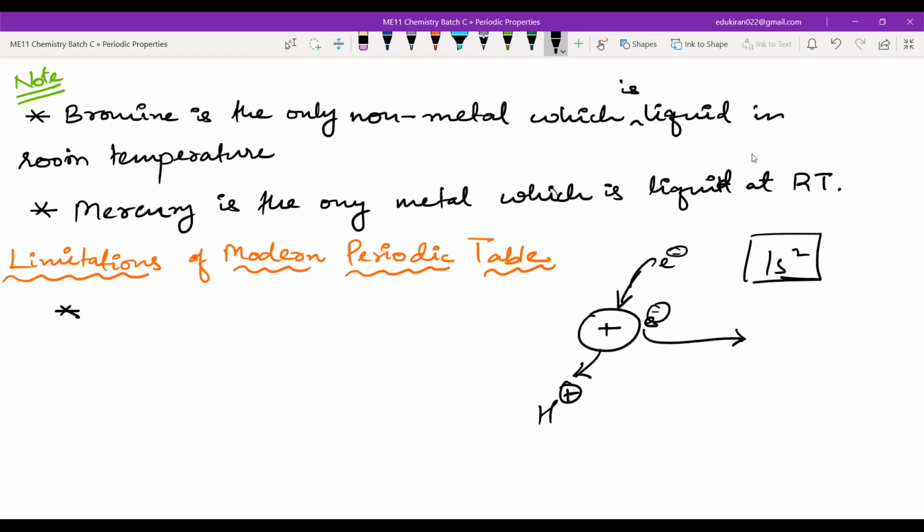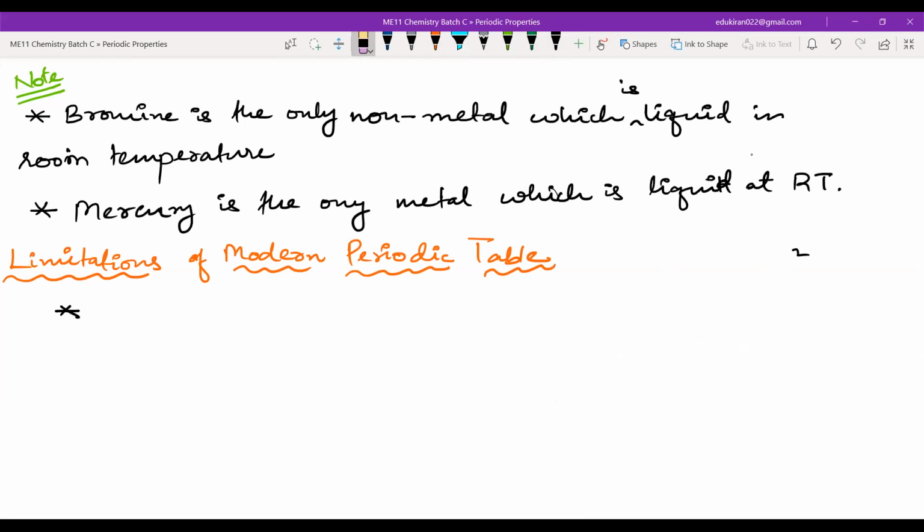But if you add one electron, it behaves like group 17, where you can easily add one electron and reach the electronic configuration of noble gases. So this is the main dilemma regarding the limitation of the modern periodic table: the position of hydrogen is not fixed.